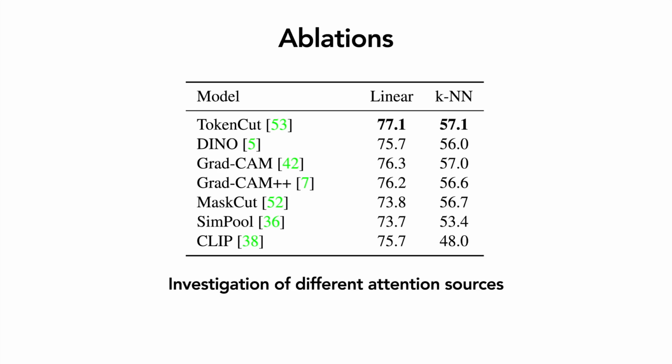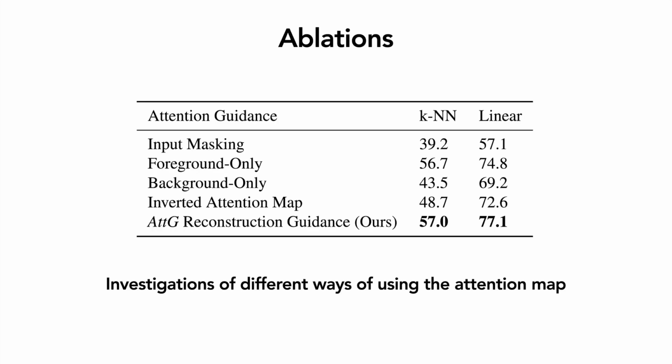As part of our evaluations, we experiment with different sources for attention maps, but find token cut maps remain most effective for our approach. Further, we experiment with different ways of guiding the masked autoencoder, such as inverting the attention map or masking the input with it. Across all variations, our guidance performs the best.